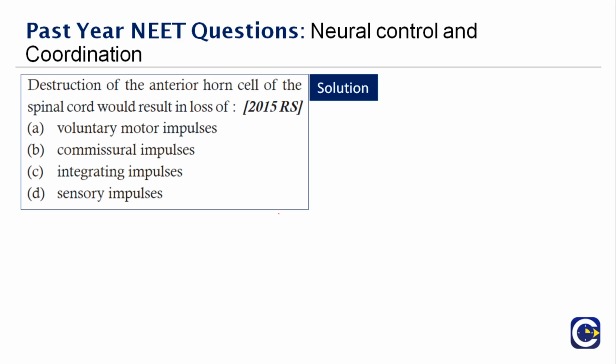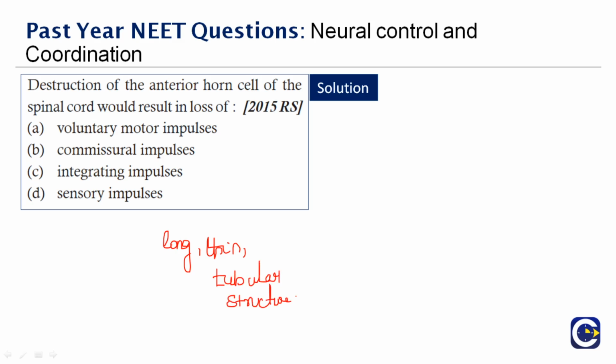Before we go into the answer, what is the spinal cord? Right? It plays a vital role in the human body. The spinal cord and meninges are contained in the spinal canal, which runs through the center of the spine, and the spinal cord is a long, thin, tubular structure, right?